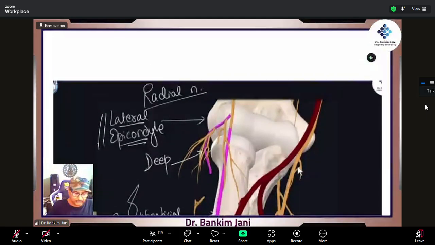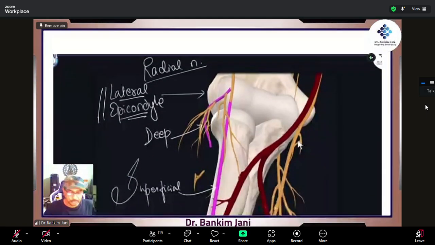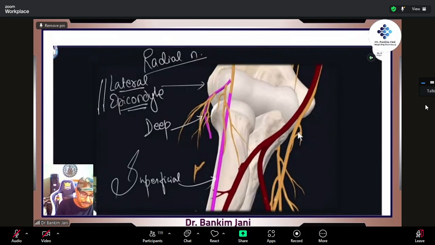The radial nerve over here gives two important branches. One is the deep branch and the second is the superficial branch, right? The deep branch, you see the branches right there, ends over there. Its life ends over here. It is the superficial branch which would continue further, right? So this is a small piece.